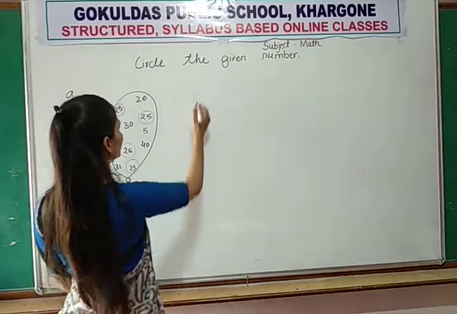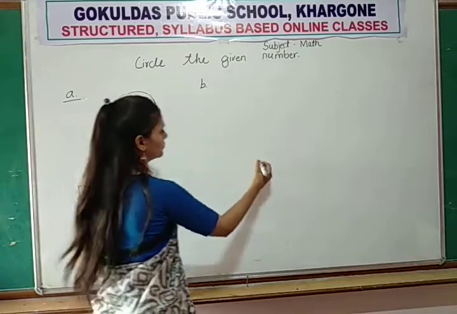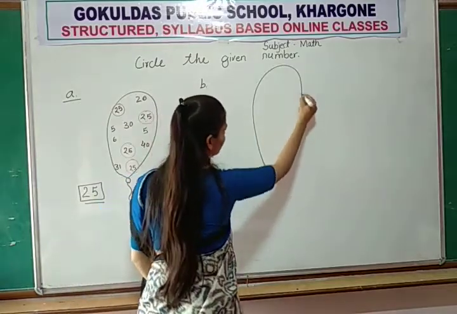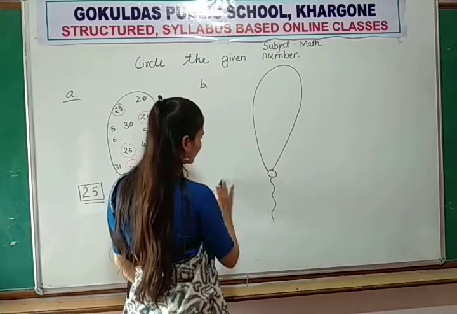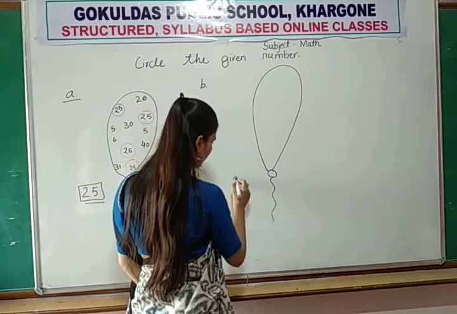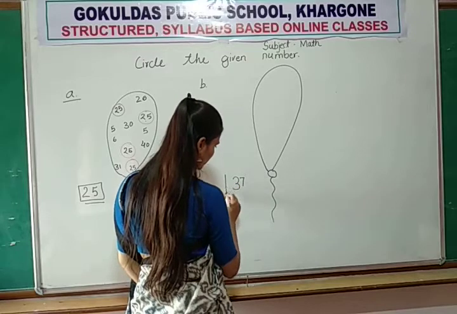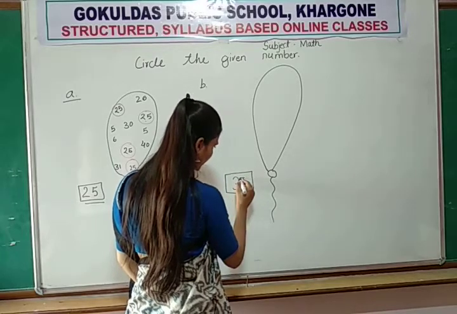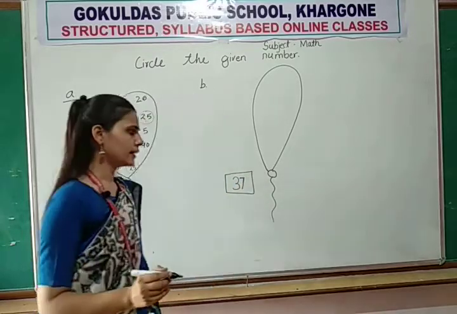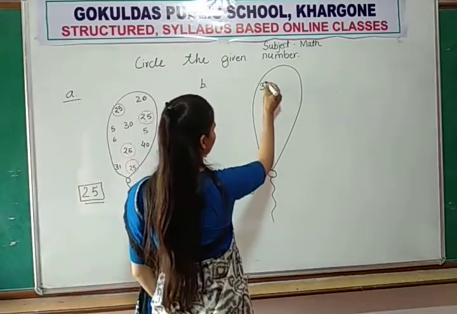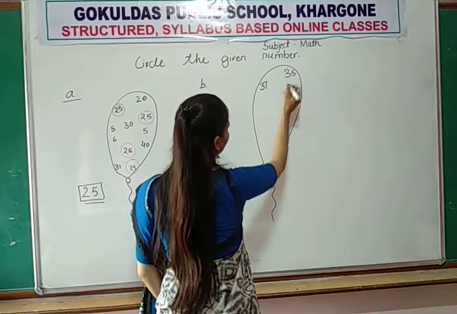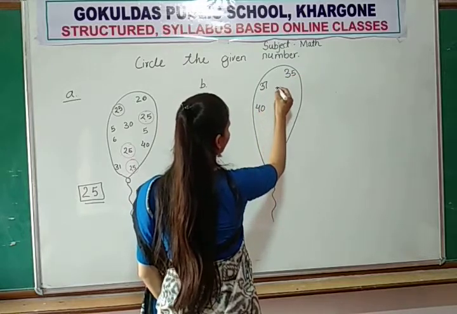Now example number 2. Okay. The given number is this. Which number of these? Tell me. Which number of these?